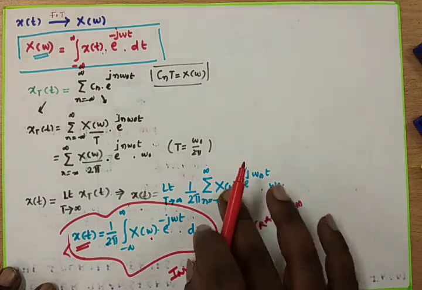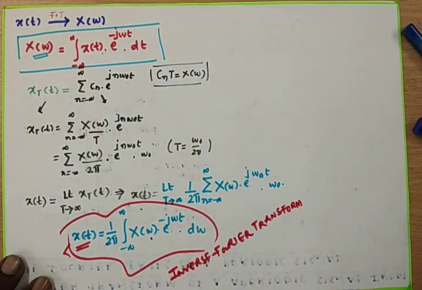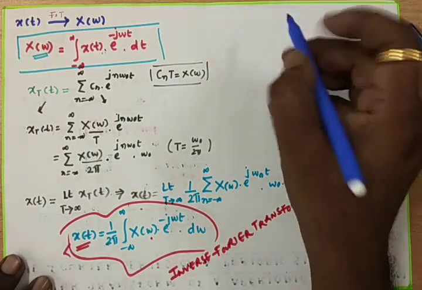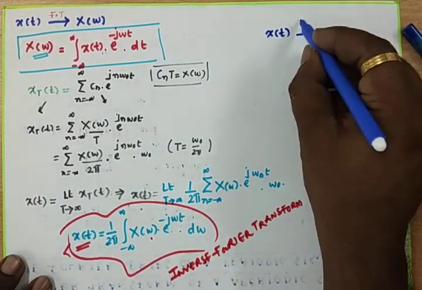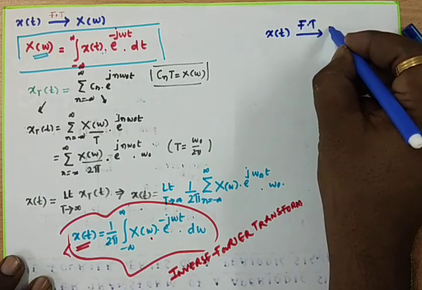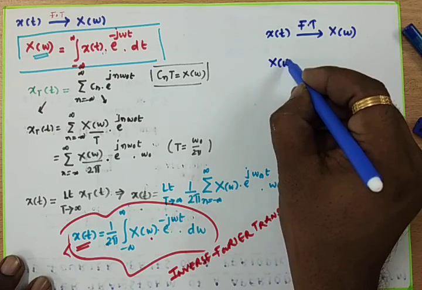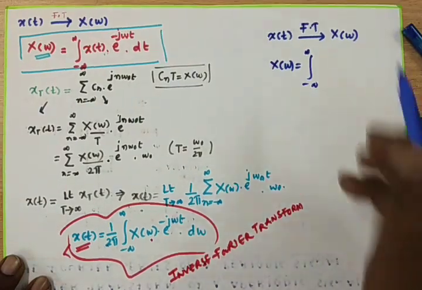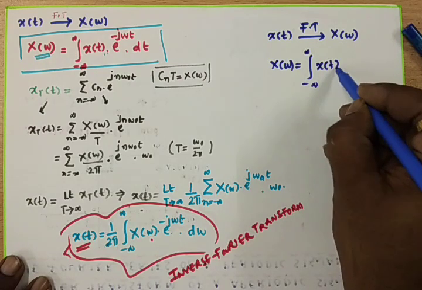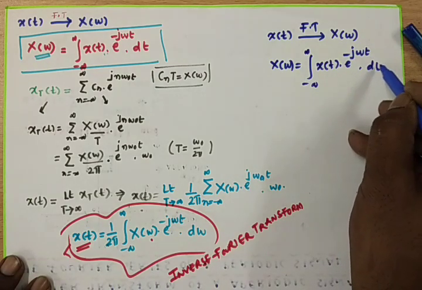And finally I am giving the two equations for this one. If I have x of t on which I can apply the Fourier transform, so that I will get x of omega. So x of omega is equal to the integral minus infinity to plus infinity x of t into e to the power of minus j omega t dt.